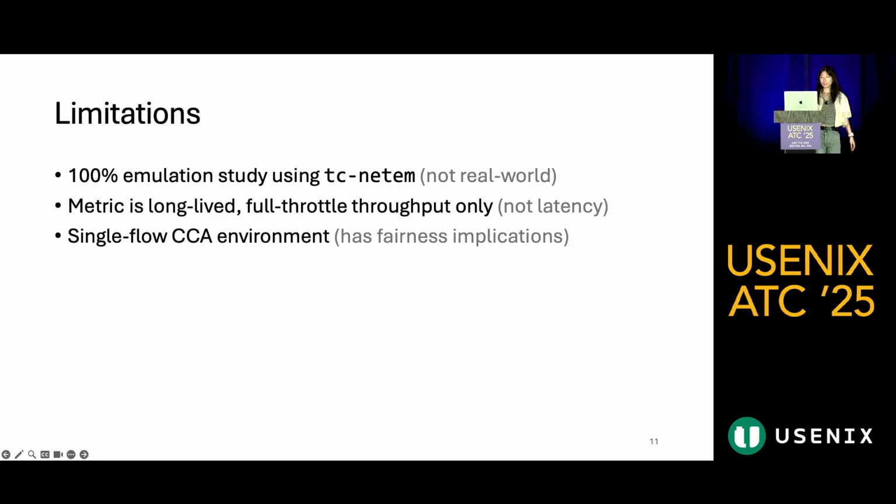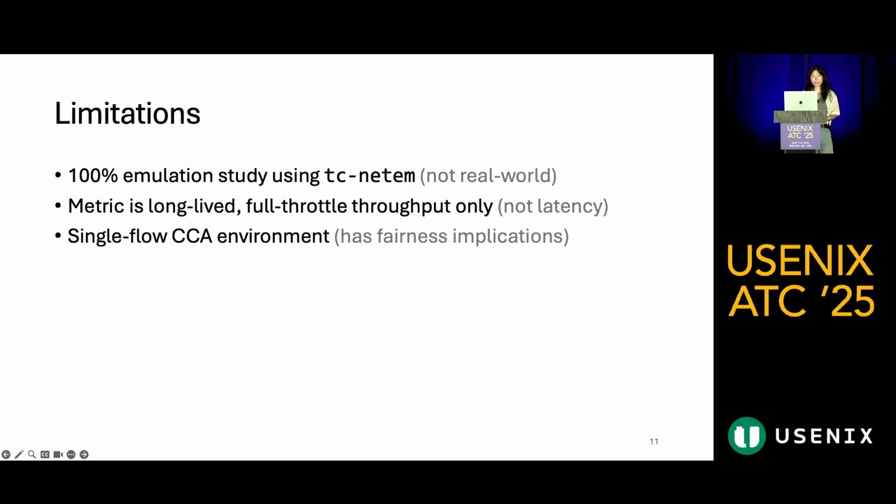I want to be upfront with the limitations of our study. This study is done entirely in emulation, as opposed to the real-world internet. This gives us a more controlled environment, but we're not as able to directly extrapolate to the real world. The only metric that we measure with regards to performance is long-lived full throttle throughput of a large file download. Congestion control behavior is the main contributor to this metric, but connection splitting can also affect other metrics, such as the latency of a short file download.